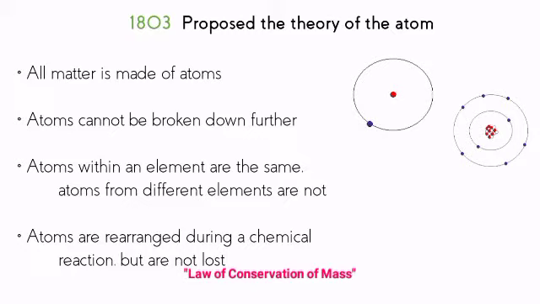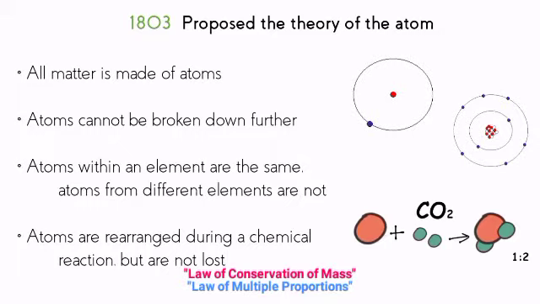Compounds are formed when atoms from two or more elements combine. In any one compound, the ratio of the number of atoms to one another is a whole number. This is called the law of multiple proportions. For example, in CO2, the ratio of carbon to oxygen atoms is 1 to 2.